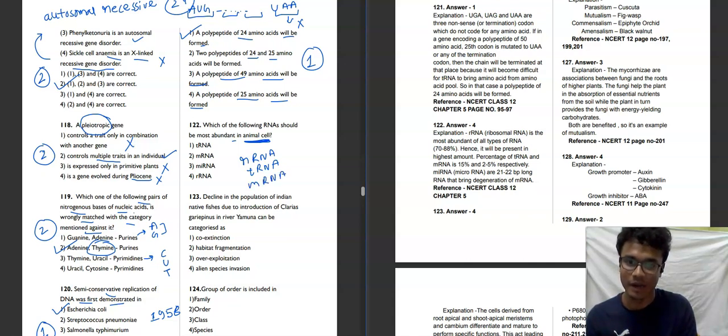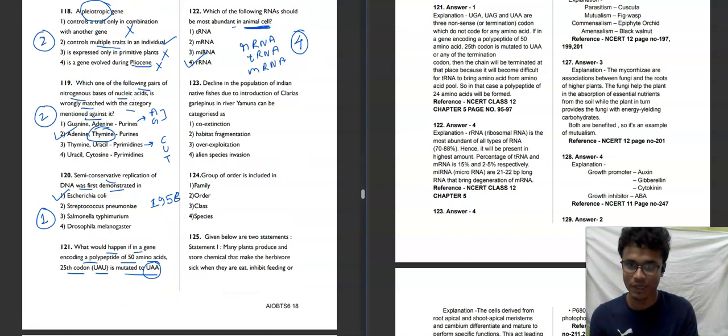So you can also remember RTM. rRNA most, 70 to 80%, then tRNA 10 to 15%, and then mRNA 2 to 5%. What is miRNA? miRNA is basically microRNA that is 21, 22 base pairs long, and these bring degradation of mRNA. So the most abundant RNA is rRNA. Fourth option will be our correct answer for this question.